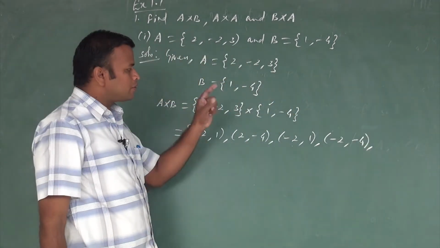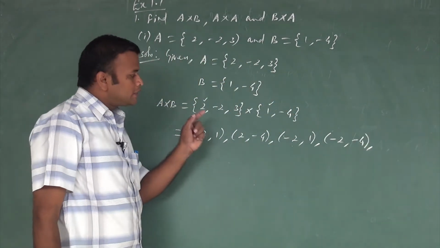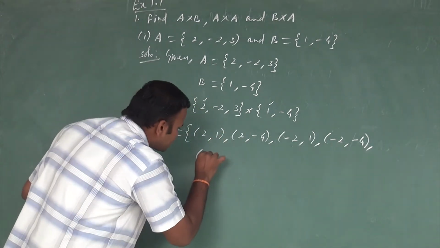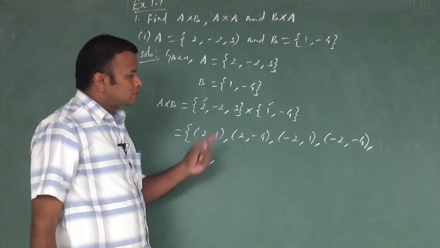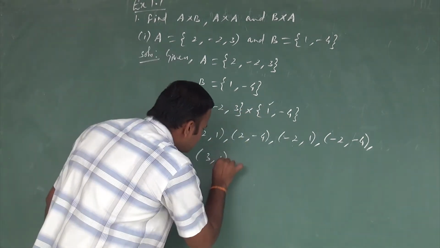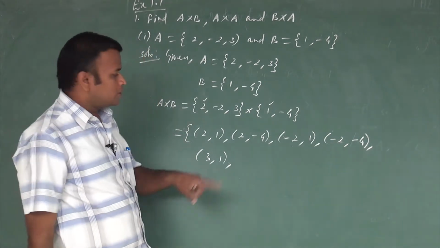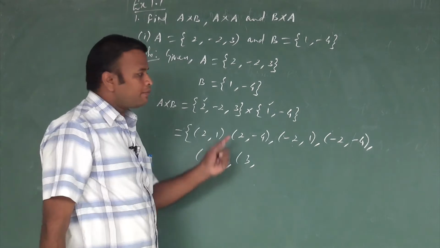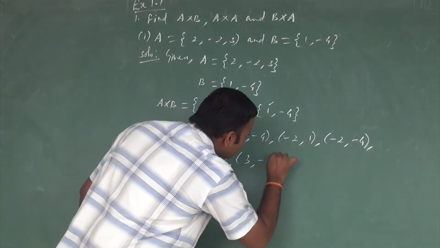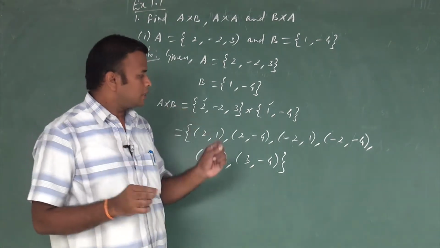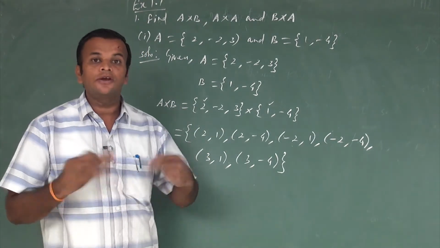What are the next possible pairs? What is the next element in the first set? It is 3. So 3 goes to the second set's first element, 1. So 3, 1. Next, this 3 goes to the element -4. So it is a working rule to write the Cartesian product of any two sets.